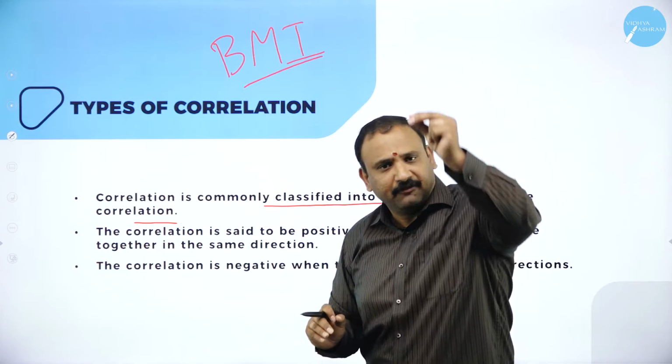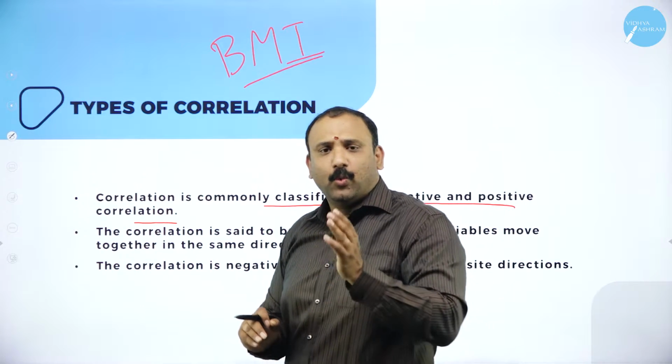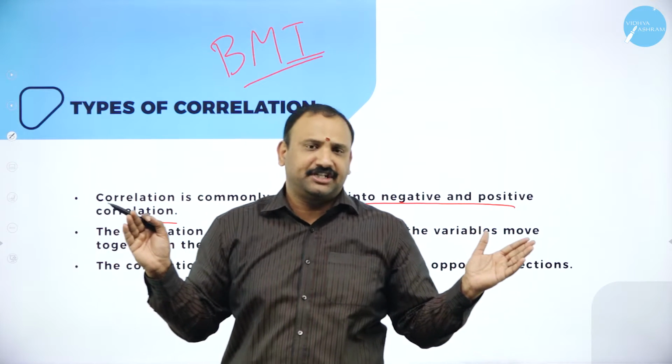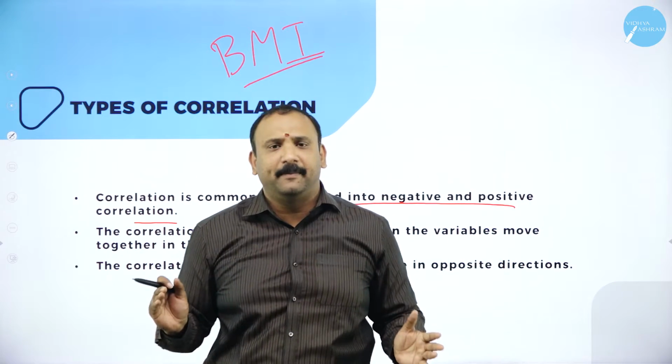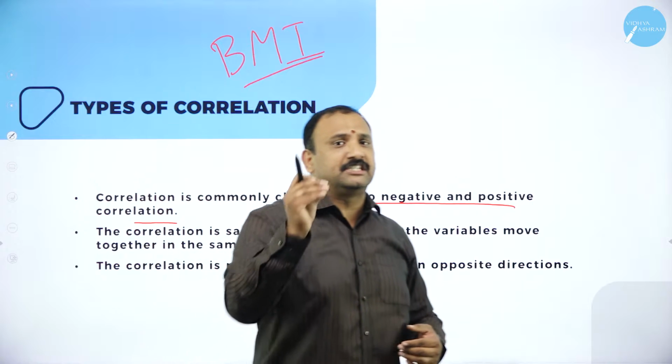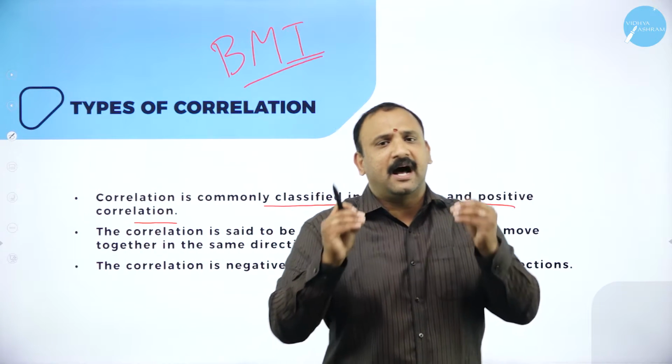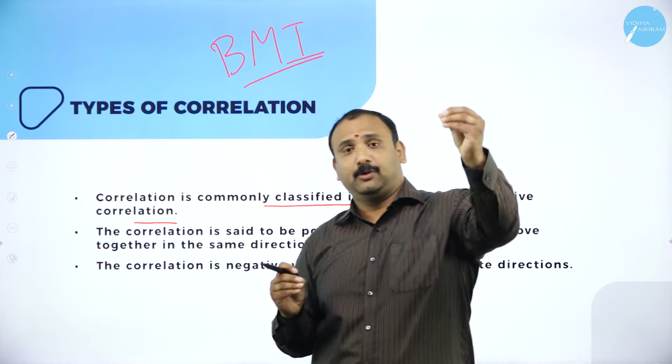Similarly, when you start looking into variables which are going in opposite directions, for example, if you look into age and performance, there are two different factors. Though it's theoretically believed that when people are young, they are dynamic, they will be able to perform more.